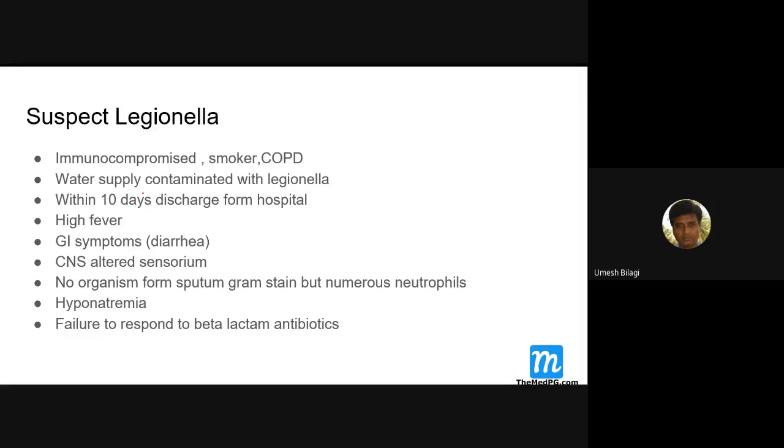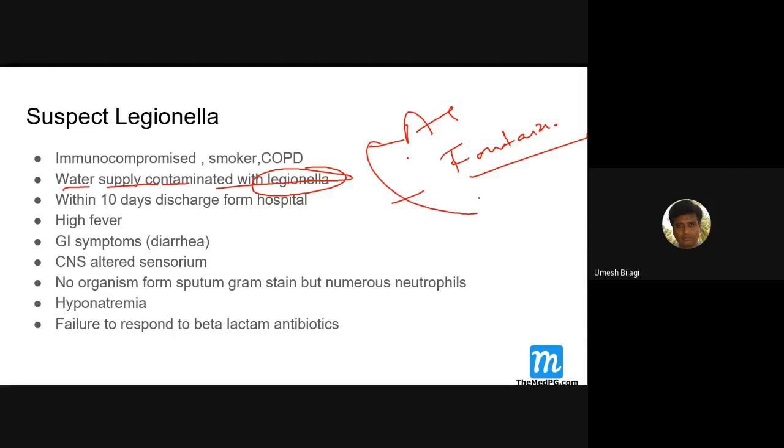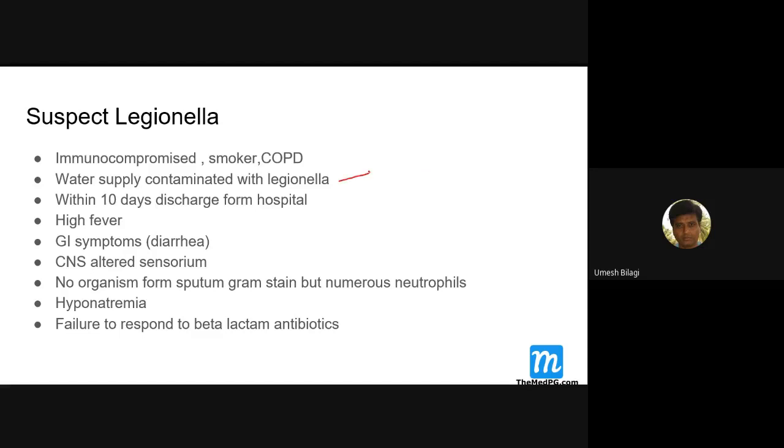Usually the source is water supply, AC, and in hospitals you get water fountains for design's sake, with water contamination there. Some hospitals have that. So water management has to be proper here.